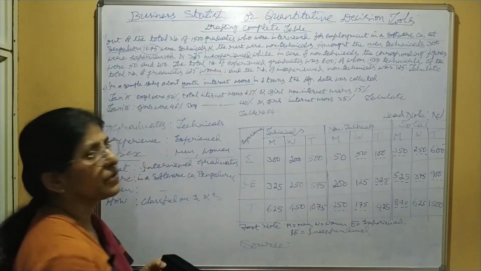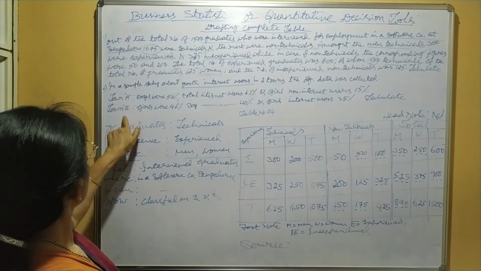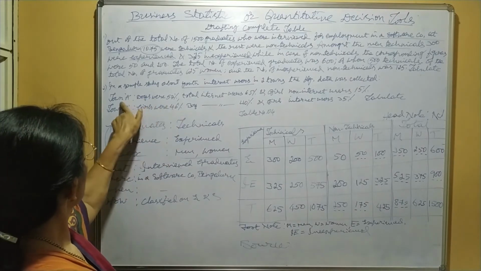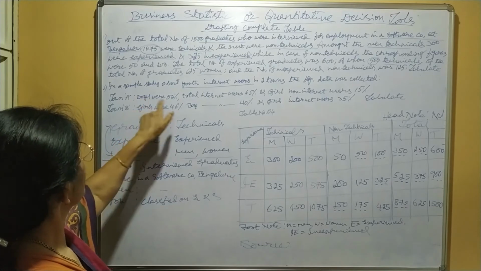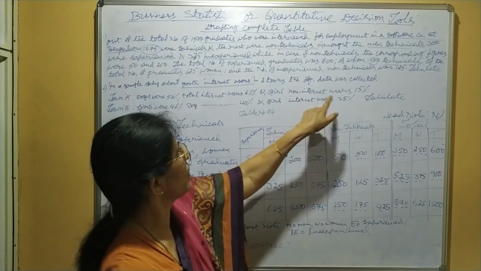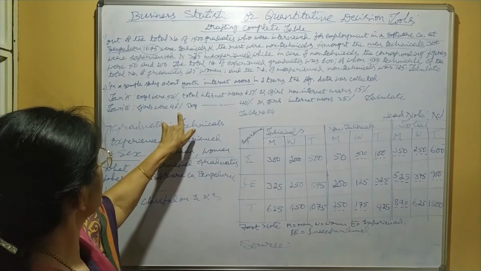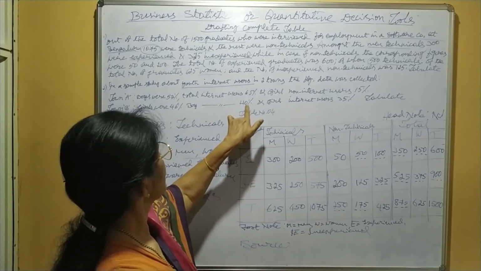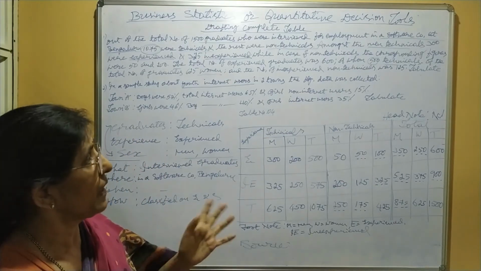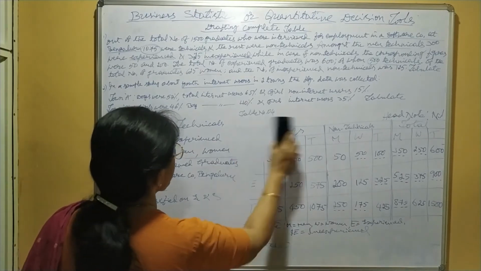Town A: boys were 52%, total internet users 65%, and girl non-internet users 15%. Town B: girls were 46%, boy internet users 40%, and girl internet users 35%. You are asked to tabulate.